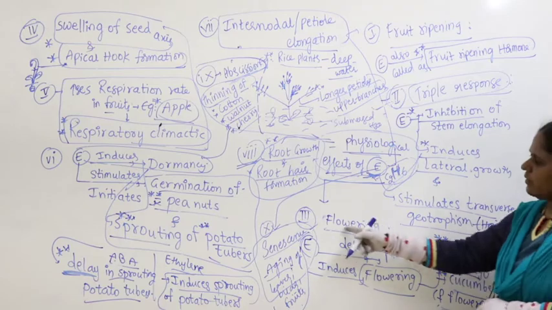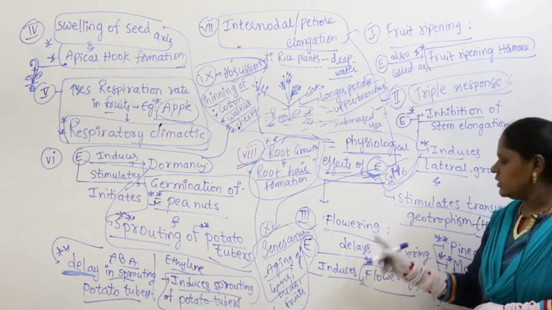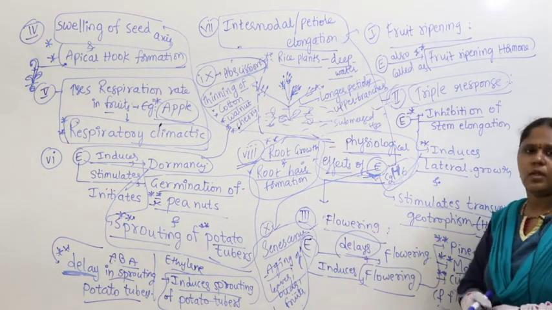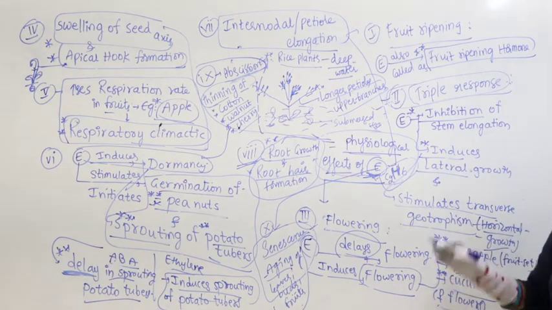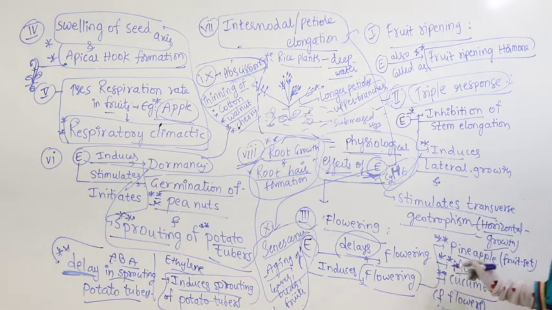Next is flowering. What will it do? Generally it delays flowering, but in exceptional cases it makes the flowers happen. Very important in the case of pineapple and contributes to fruit set, and also mango. In cucumber especially, it contributes to the formation of female flowers.